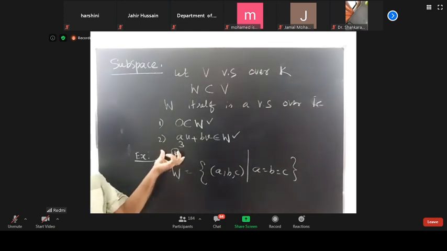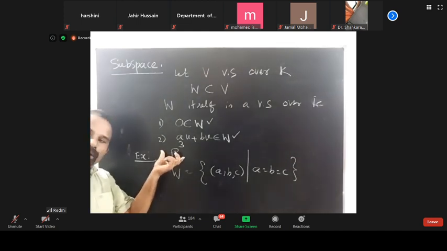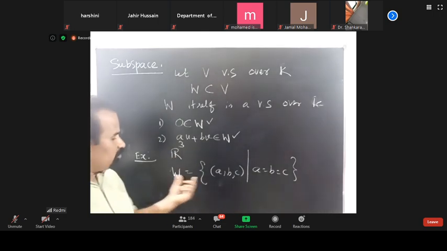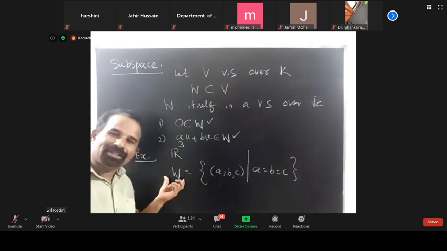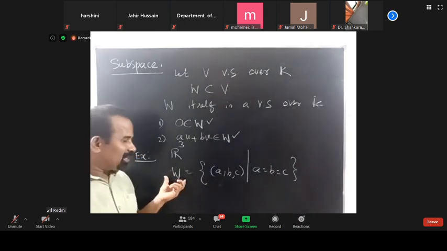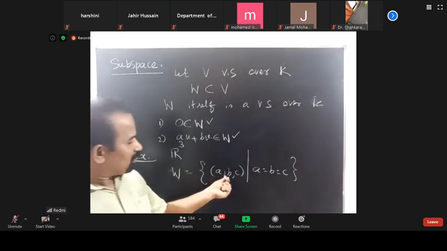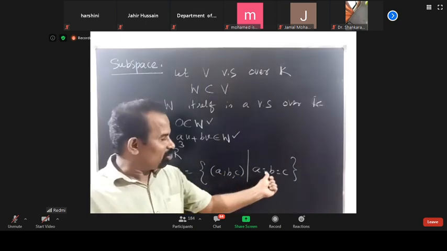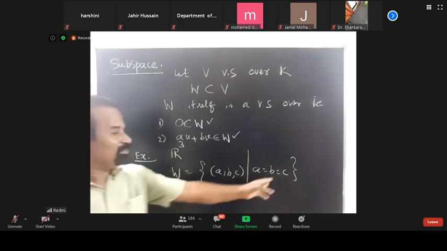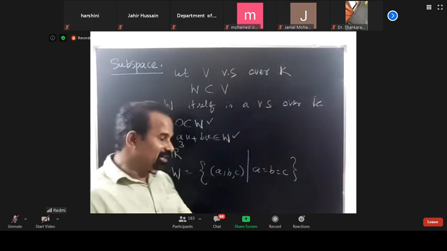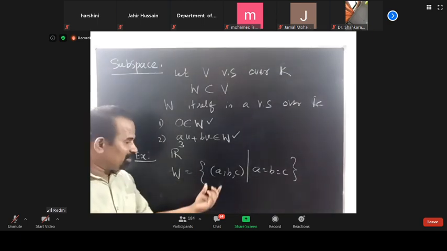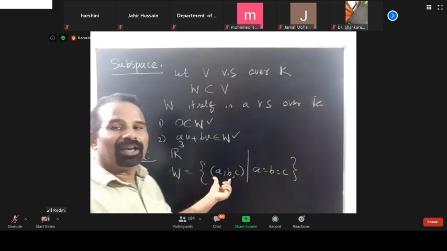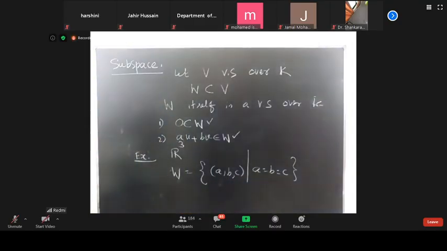Definitely this is a subspace, because (0, 0, 0) is in it. For the scalar multiplication, alpha times this vector is (alpha a, alpha b, alpha c), and again alpha a equals alpha b equals alpha c. Therefore this is a subspace.